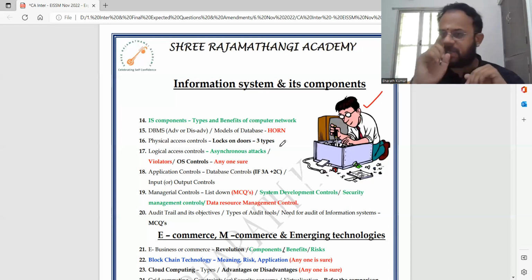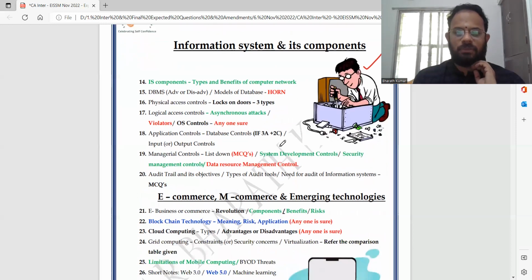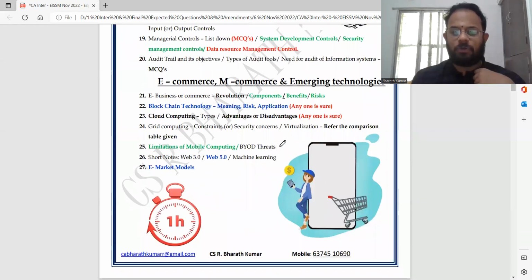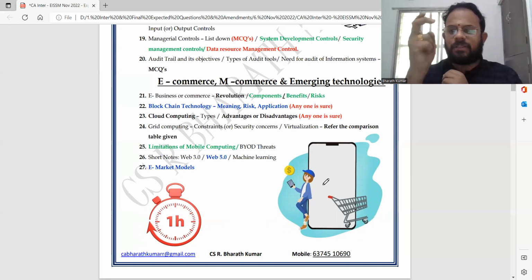Need for audit of information system. Usually they will ask you this in the examination. E-commerce, M-commerce, yes, that's what they have told. Everything is a cart, correct? If you're able to see this lady who is standing, she is talking about e-commerce and the cart, that she wants to do everything through electronic or mobile commerce.